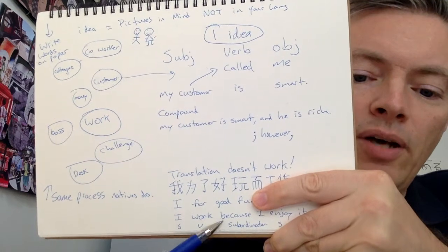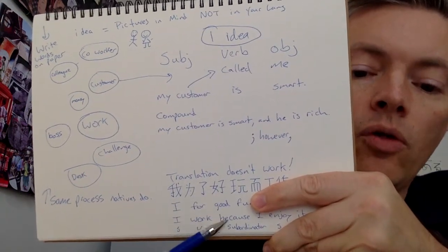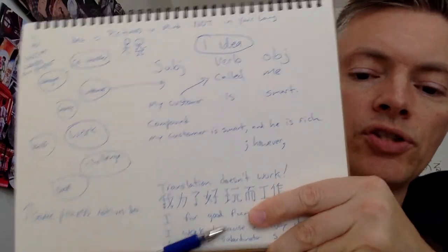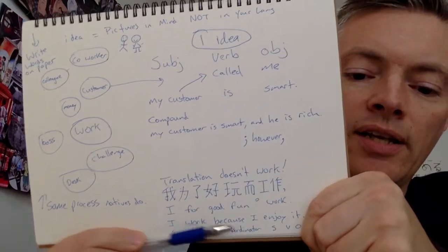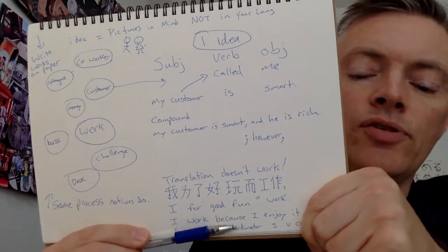You see here I have "because." That's a complex sentence. Okay? So although, because, any of those words. It's just the same thing though. It's just two ideas connected. "I work" is one idea and "I enjoy it" is another idea. And "because" tells you the relationship.